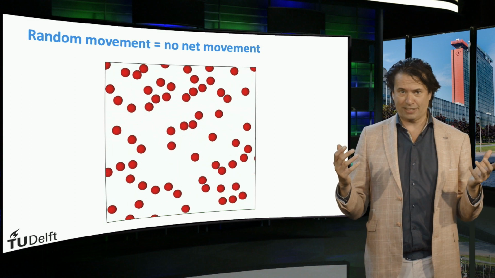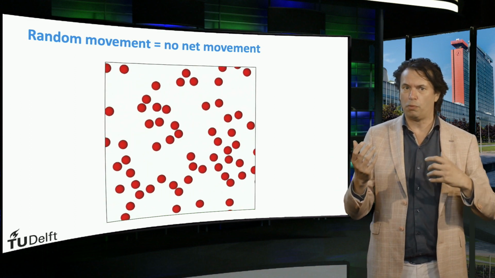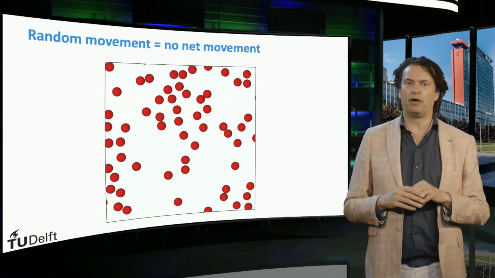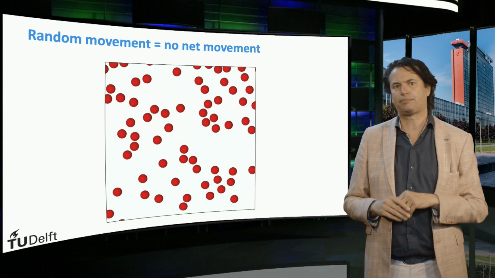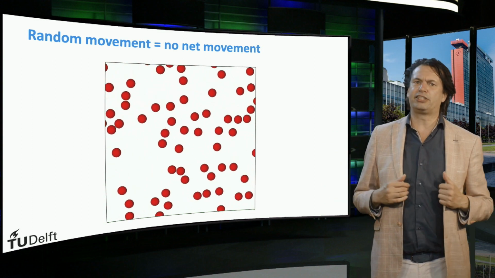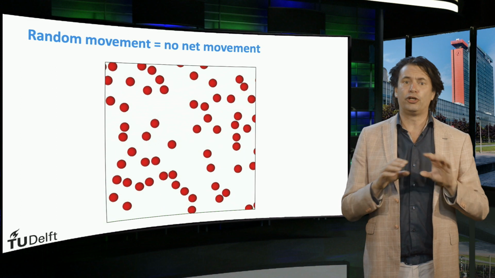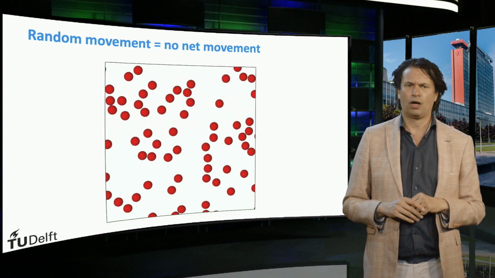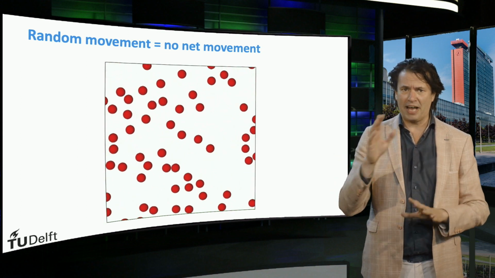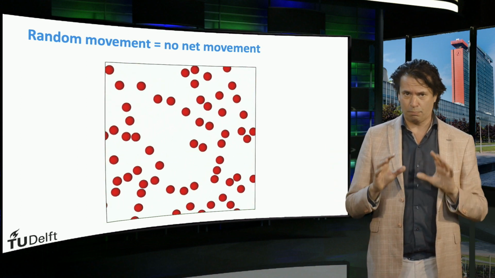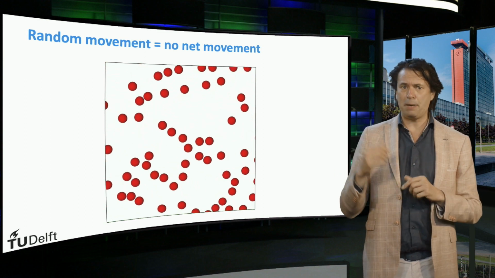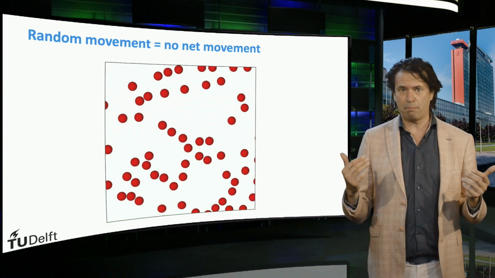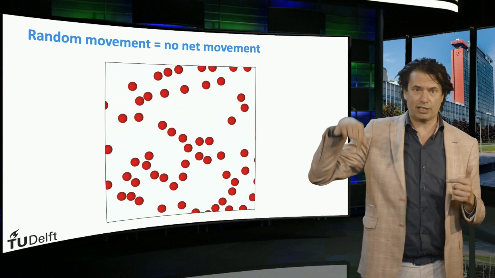In a free electron gas, the interaction of the particles is ruled by the Coulomb interactions. The particles do not really collide into each other, but they bend each other's trajectories. Let's consider the situation that the density of the particles is uniformly distributed, so no density gradient exists. On average, the particles with a random walk will have no net movement. Just as many particles will move to the right as will move to the left. Just as many particles will move up as will move down.